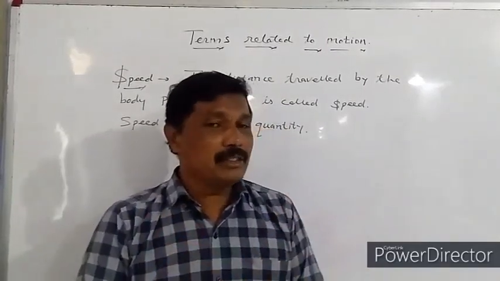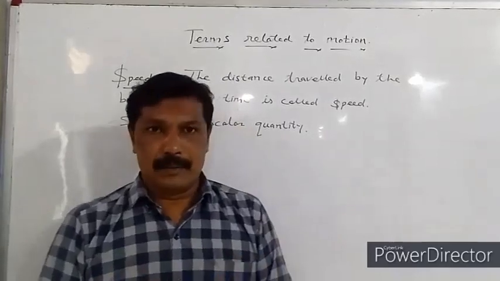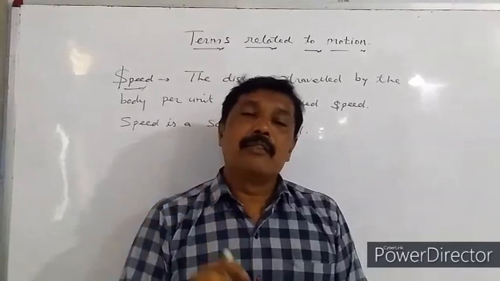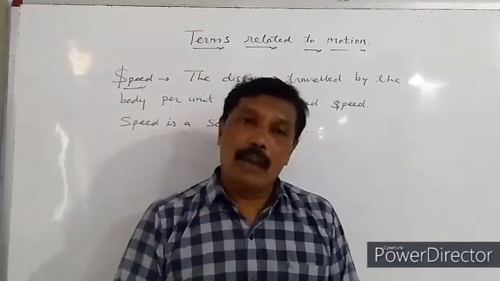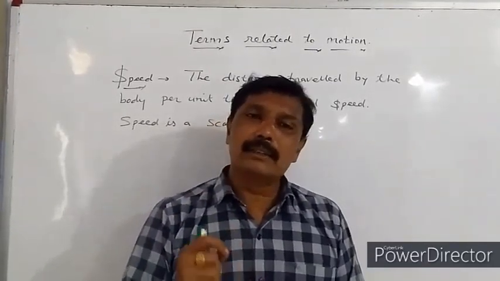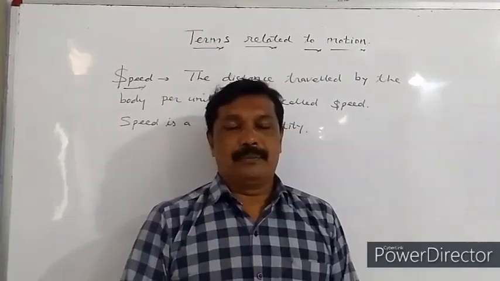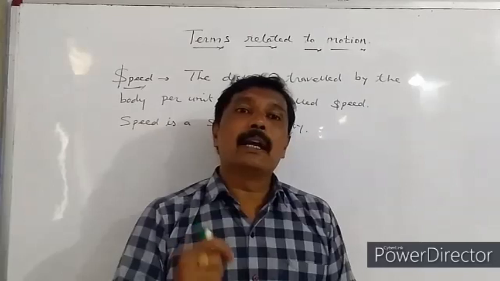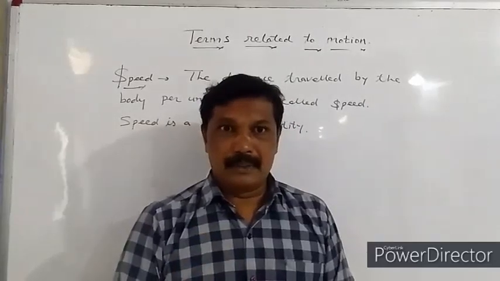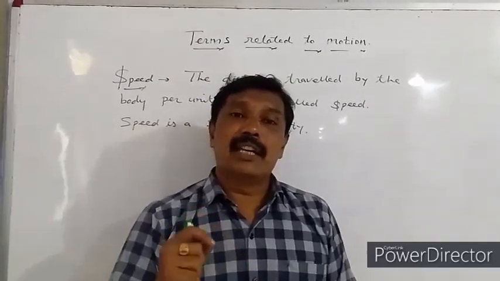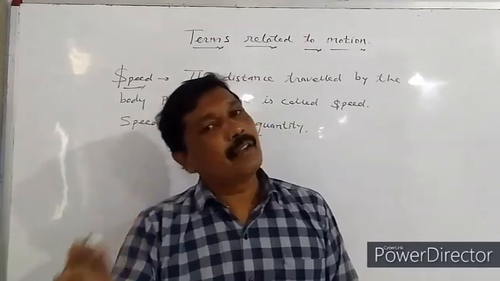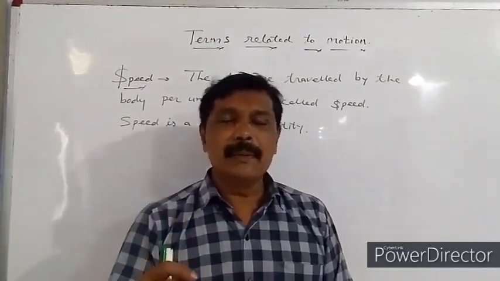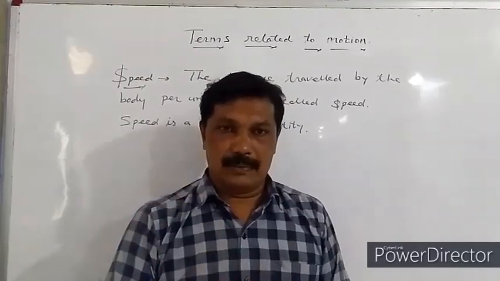The next terminology we have studied is what? Velocity. The rate of change of displacement with respect to time is called as velocity. Velocity is a vector quantity. The unit of velocity is meter per second. When there is a change in speed, there is change in velocity. When there is change in direction, there is change in velocity.